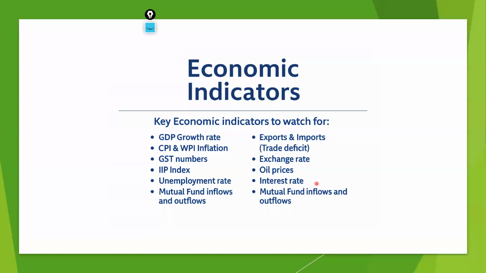In 2020, why did the market make a new high? Because in the COVID time, the economy slowed down, and the government started printing more and more money to support the sector. Interest rates went to the lowest level, around 4%. Can you imagine a 4% interest rate? This interest rate reduced significantly during COVID.